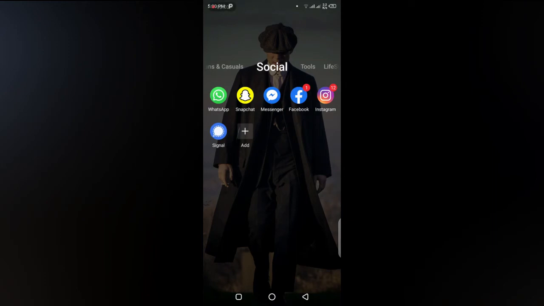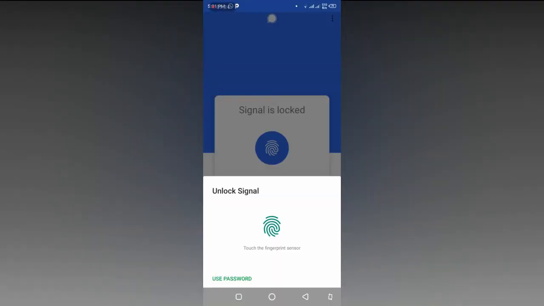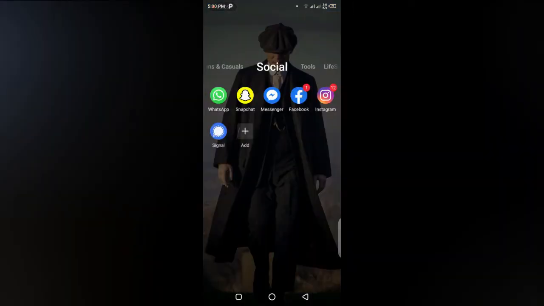In this video, I'm going to tell you how you can lock your Signal application with your fingerprint and PIN. Having privacy in your account is your right. So, to lock your screen, first you have to make sure that your phone can access fingerprint and have PIN lock.